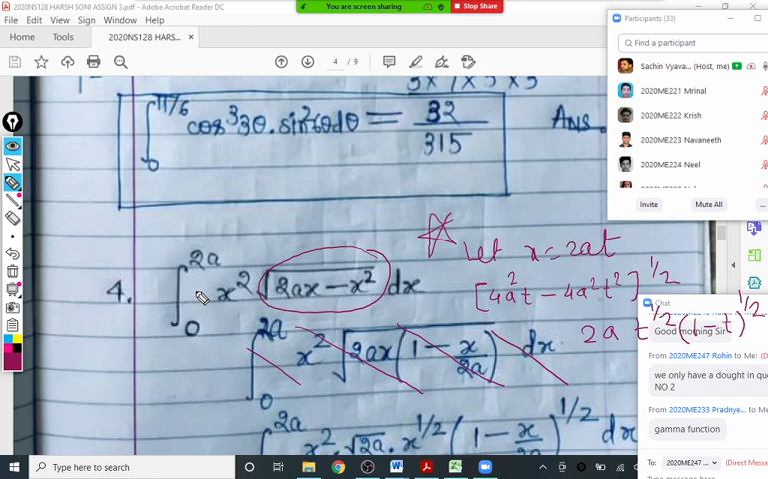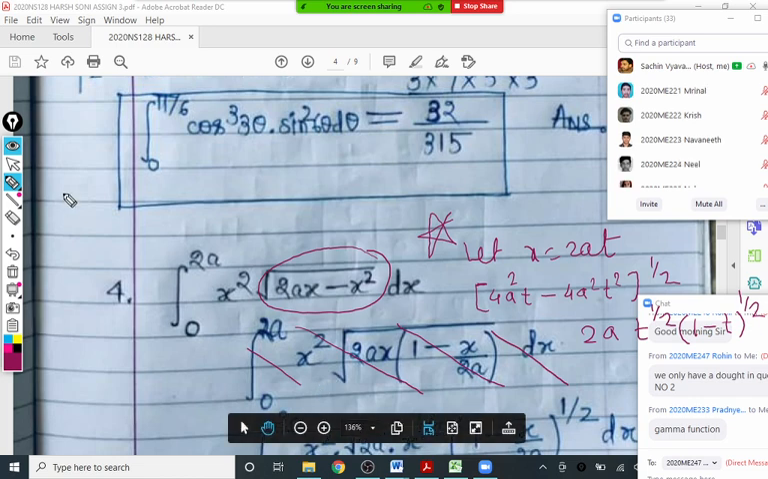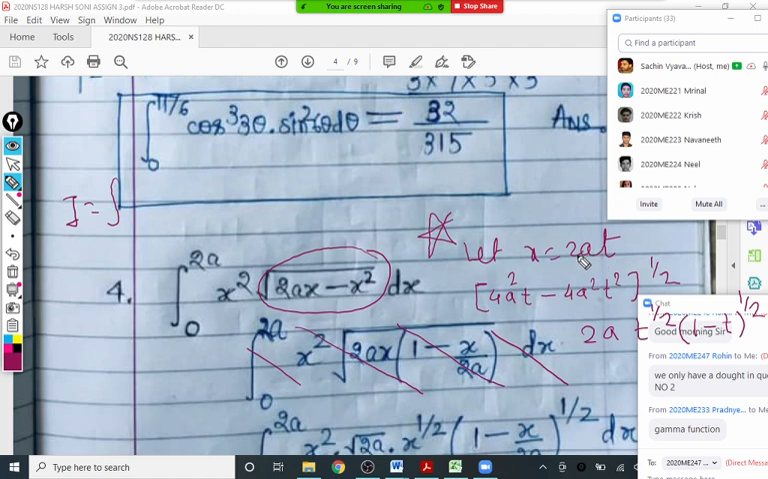Is that clear? Yes, sir. So the integral, I will write the reduced integral I here. When x is 0, t is 0. When x is 2a, t is 1. So the integral goes from 0 to 1.